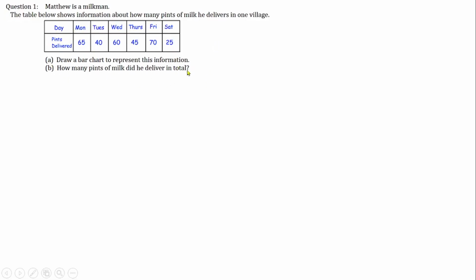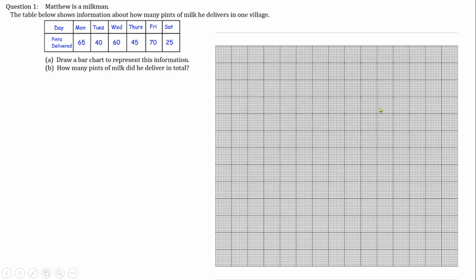Then we are to answer a question here. So let's first of all draw the bar chart before we now answer the question that follows. So now I change my graph again. This graph is wider and longer than the previous one you have been using. I deliberately did that so that you can see that the graph you are given determines how your graph will look. There is something they want to see in your exam paper.